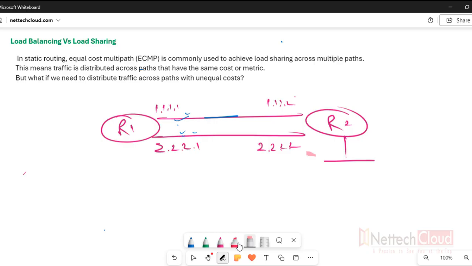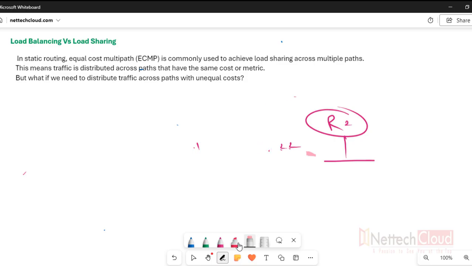As I said before, EIGRP is the only protocol that provides true load balancing. Otherwise, other protocols provide load sharing, that is ECMP, equal cost multipath. Of course, if the cost or metric is not equal, then we can make that cost or metric equal by manipulating bandwidth, delay, other attributes, or maybe directly changing the metric. Like in EIGRP, we have offset list. In RIP also, we have an advanced technique to play with the metric, that is offset list. So even in RIP we can do that. So that is not impossible.